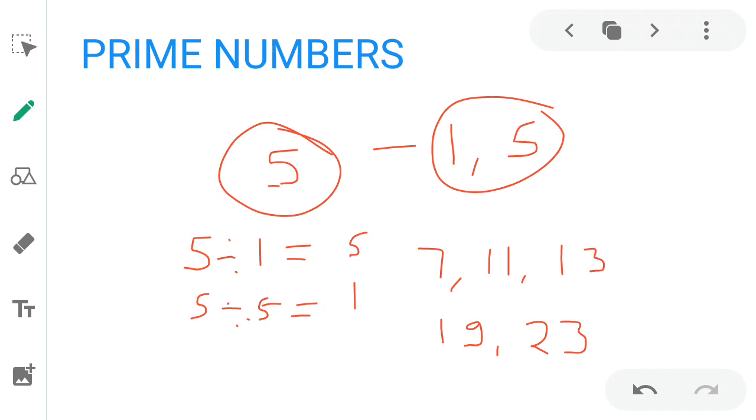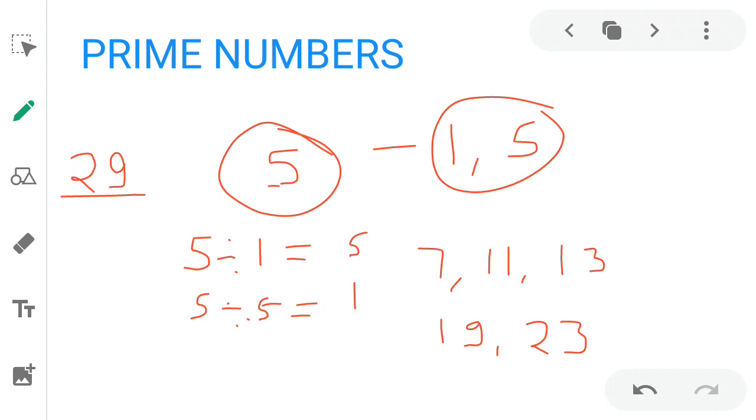Suppose we take 29. How do we check whether 29 is a prime number or not? First we divide by 2, and after that we divide by 3.